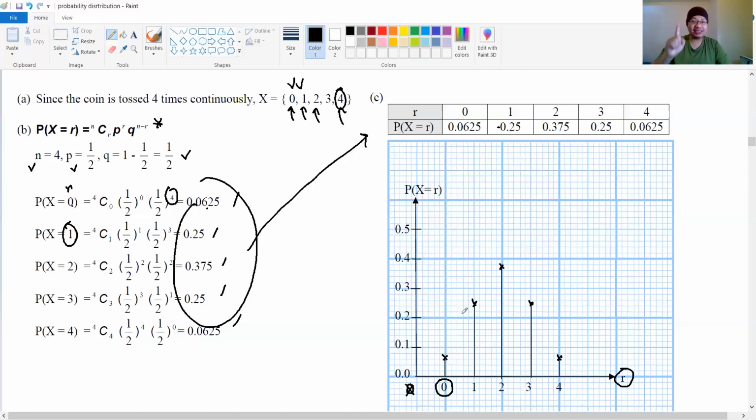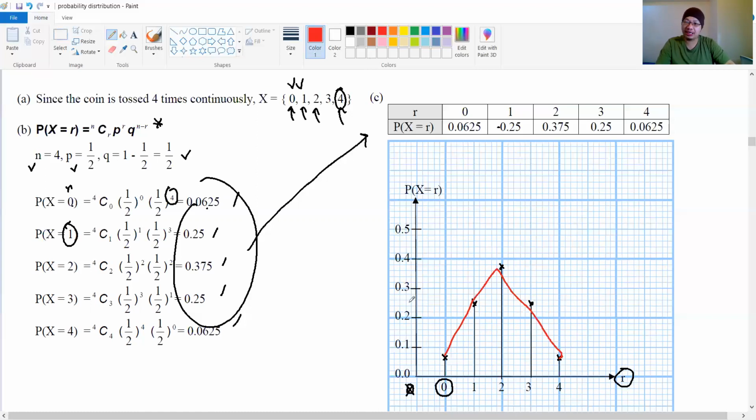Make sure, what is the common mistake made by the student? They connect all the dots. If you connect all the dots like this, for instance, it will be wrong. Please don't connect all the dots. Just draw a straight line vertically towards the X cross.